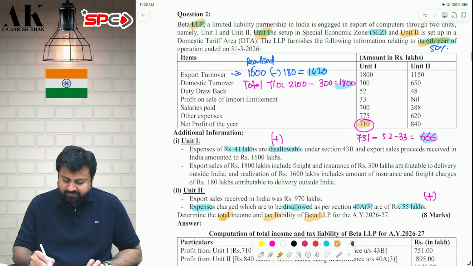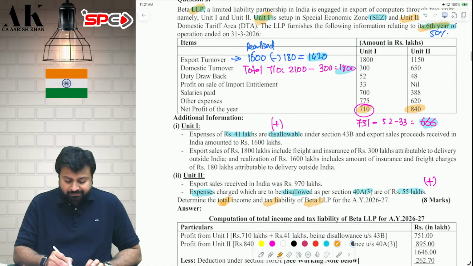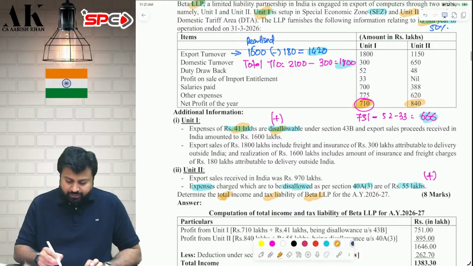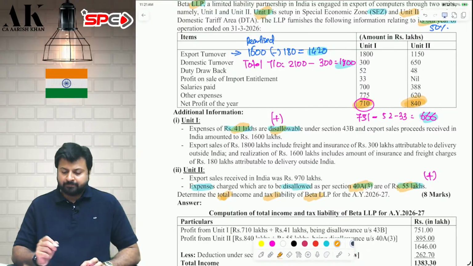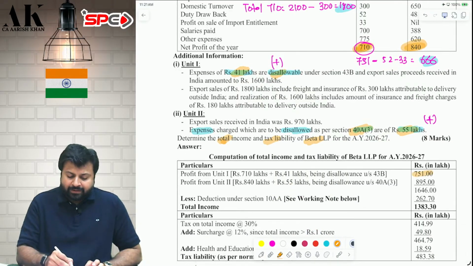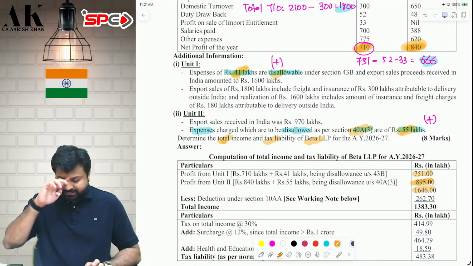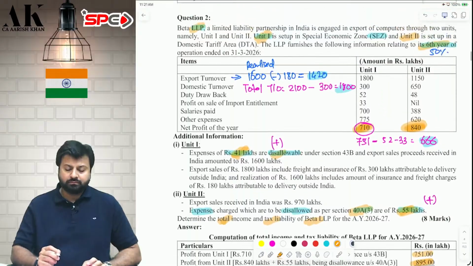Let's see. Net profit is 71 lakh for unit 1, the SEZ unit, and 840 lakhs for unit 2. Add both of them. Now, in unit 1, 41 lakh will be disallowed, so add 41 lakh to this. And in unit 2, 55 lakhs will be disallowed, so add 55 lakhs to 840 lakhs. Therefore, your unit 1 profit will be 751. How 751? 710 plus 41. And unit 2 profit will be 895. How 895? 840 plus 55. Total profit is 1646. Now we will compute the 10AA deduction.